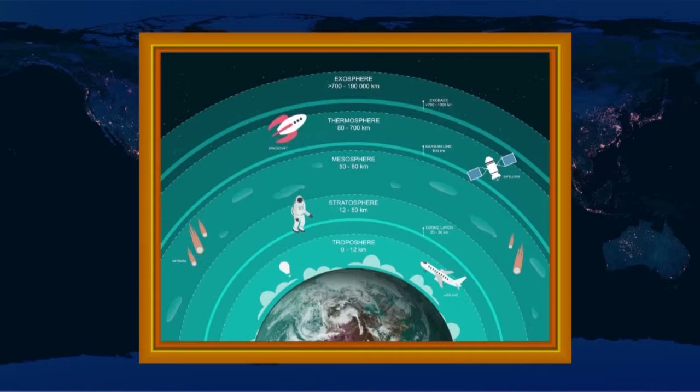Atmosphere. The blanket of air surrounding the Earth is known as atmosphere. It extends up to 1600 kilometers from the Earth's surface. It is very dense near Earth's surface, and as we go up, it becomes thinner and thinner. The atmosphere is divided into 5 layers depending on composition, temperature, and other properties. These layers are called the stratosphere, the troposphere, the mesosphere, the thermosphere, and the exosphere.